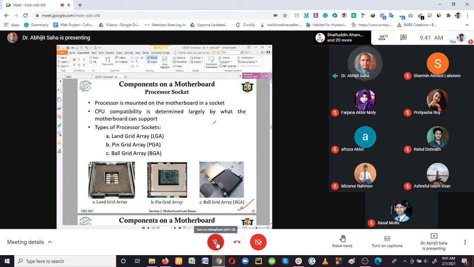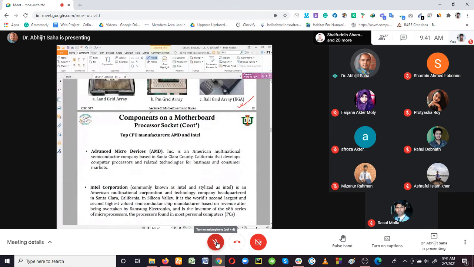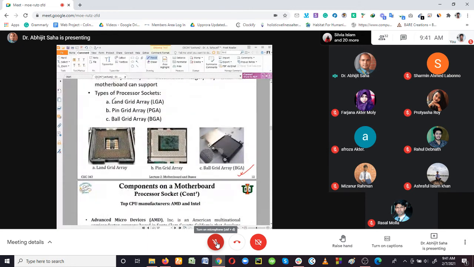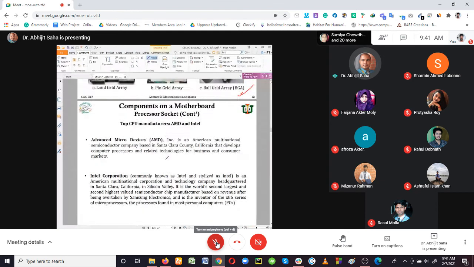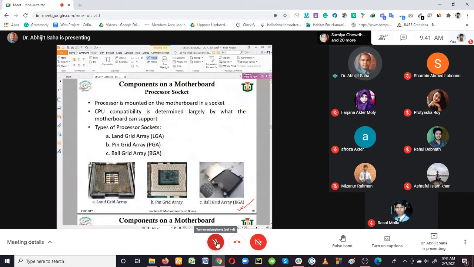Okay, so we are going to continue the discussion from the processor socket. I think I have also covered this slide, as I can remember. Anyway, there are three processor sockets we are seeing on the screen: land grid array, pin grid array, and ball grid array, which we discussed in the last class. These are the different types of processor sockets that have come to the market with the development of the processor.